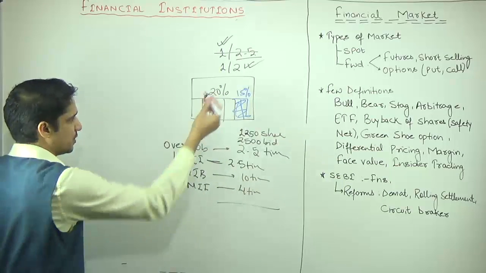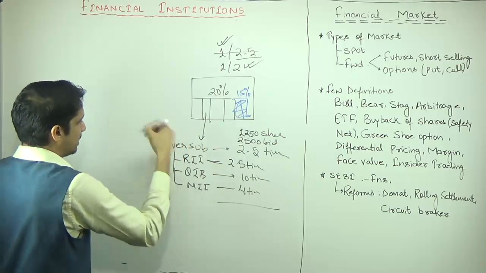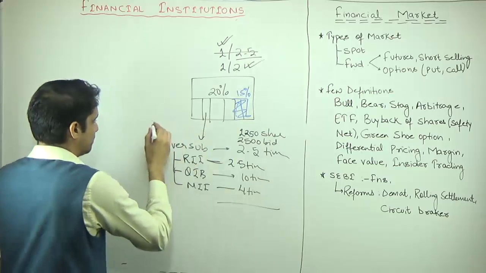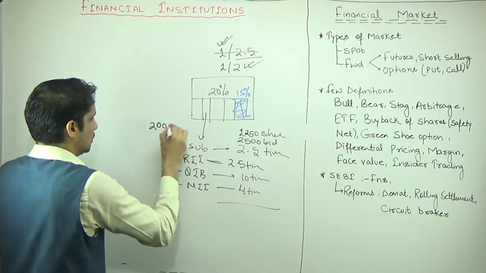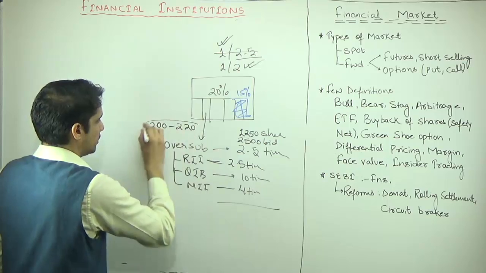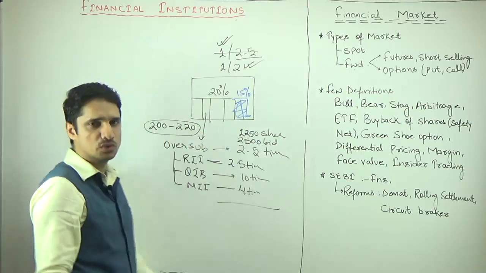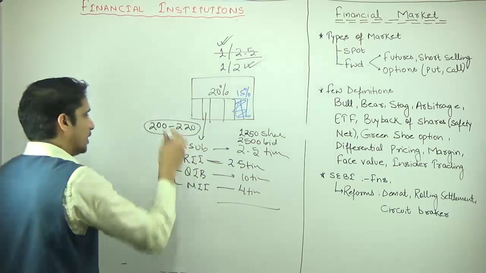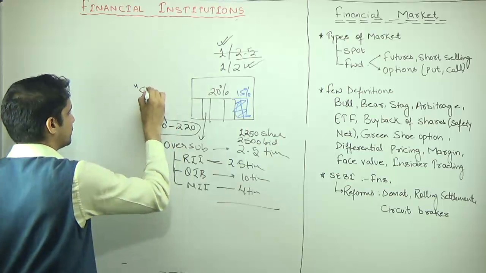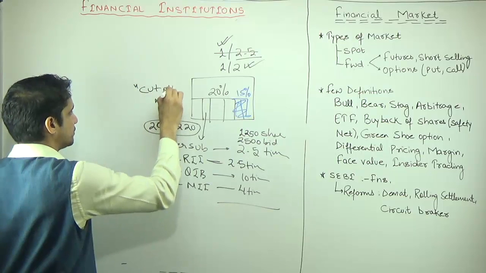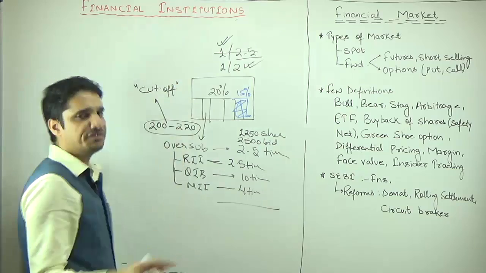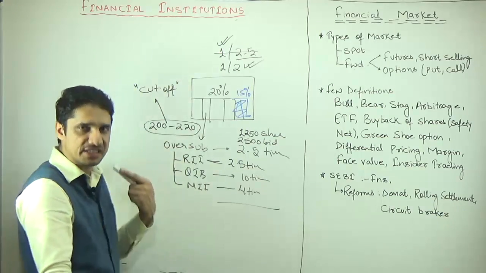Differential pricing is, suppose the company said that the band given by the company is 200 to 220. You have to bid between 200 and 220, and whatever the cutoff is, that is the final price at which the shares will be listed.